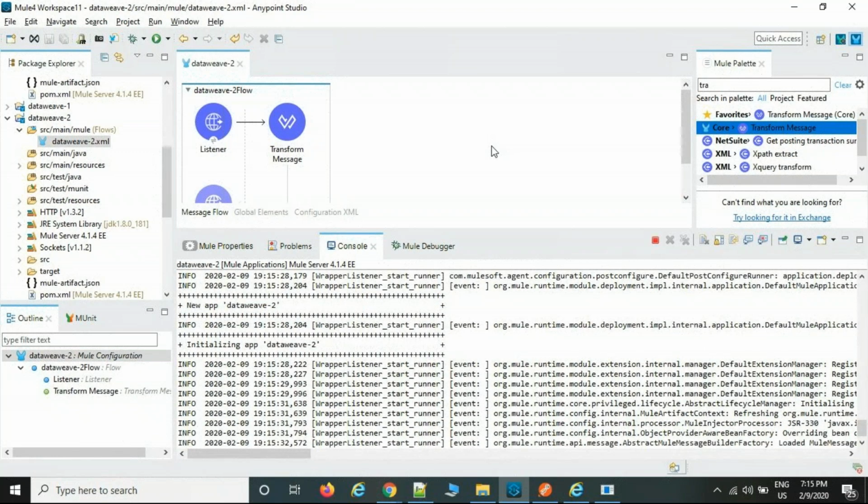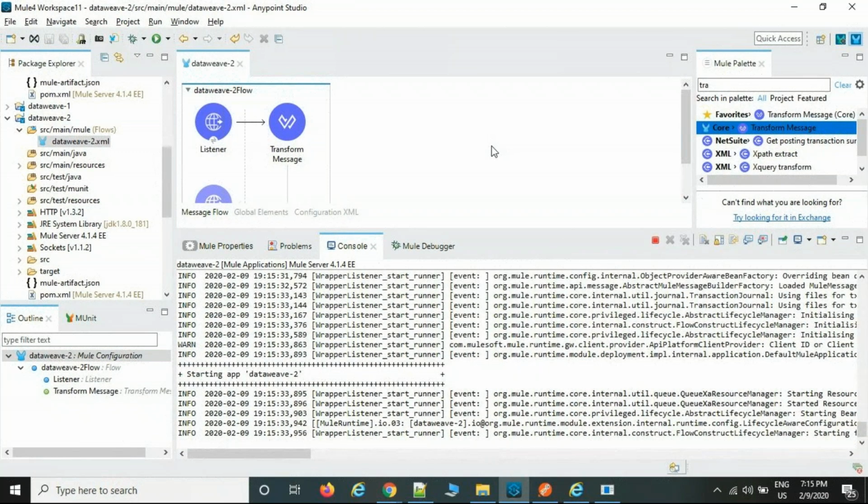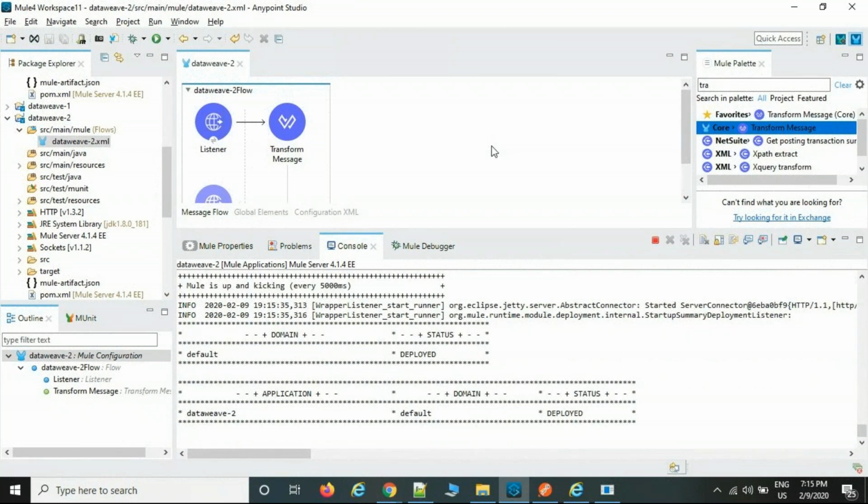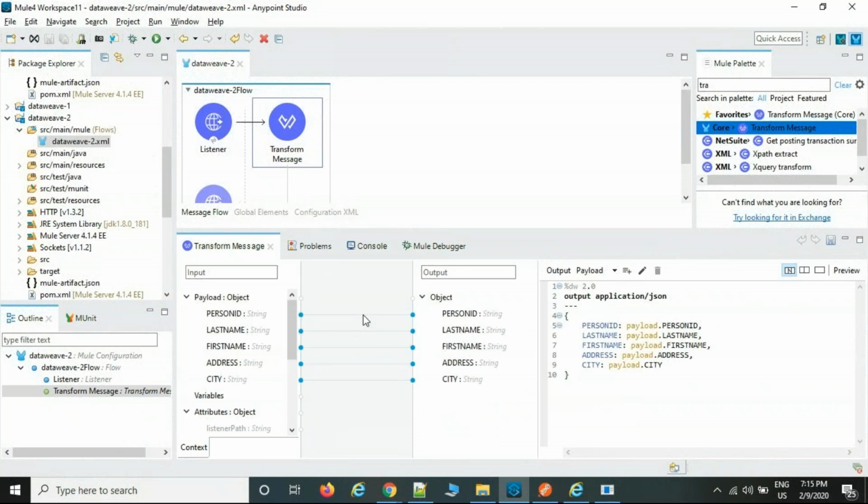Shashank? Yes, I have a small doubt. So the drag and drop is always manual, like from input to output, the parameters drag and drop? That is up to your wish. It is not mandatory, that is drag and drop only. If you are comfortable writing the DataWeave code, no need to use drag and drop. Manual writing is the best practice.